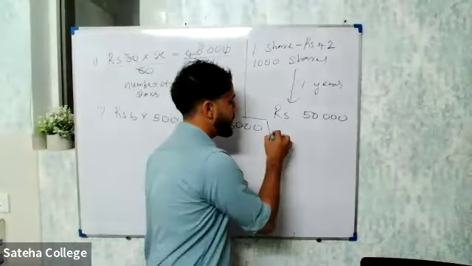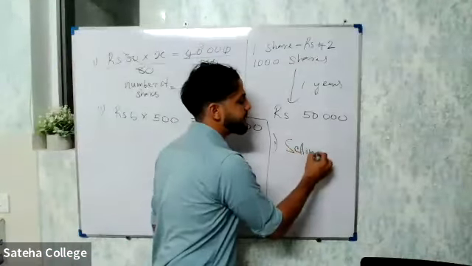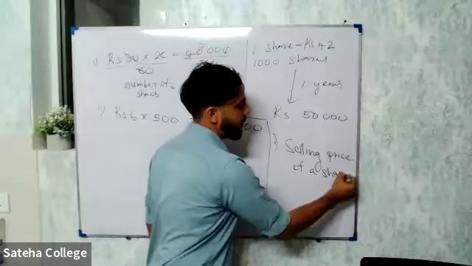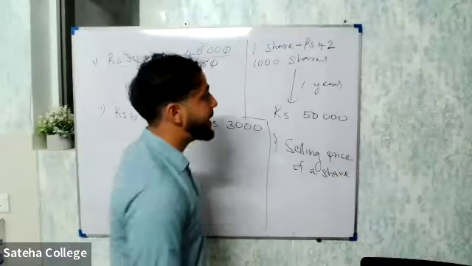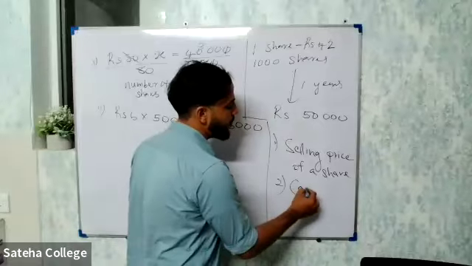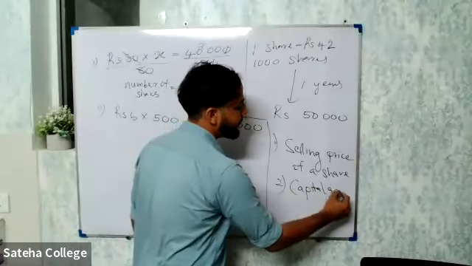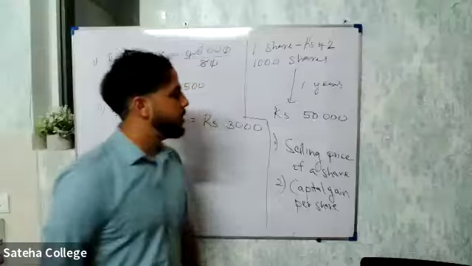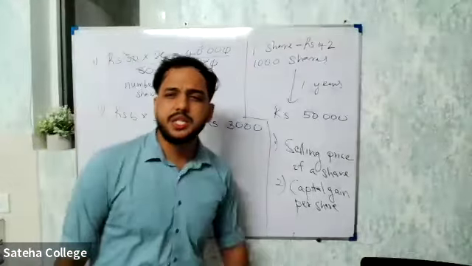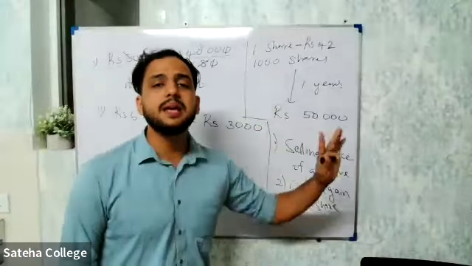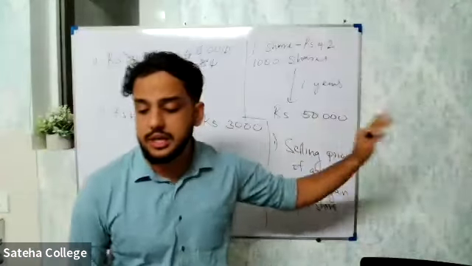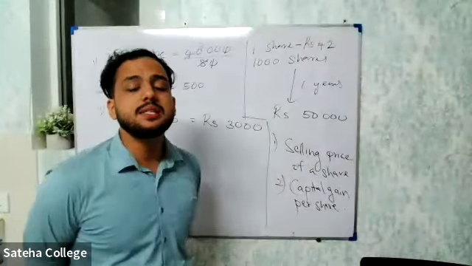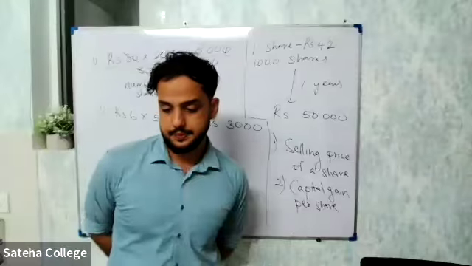The question will be, what is the selling price of a share? That is question number 1. What is the selling price of a share? Question number 2, what is the capital gain per share? Now, just looking at the question, you can do the calculation in your mind itself. What is the selling price of one share? Now, totally he got 50,000 rupees. How many shares does he own? 1,000 shares.